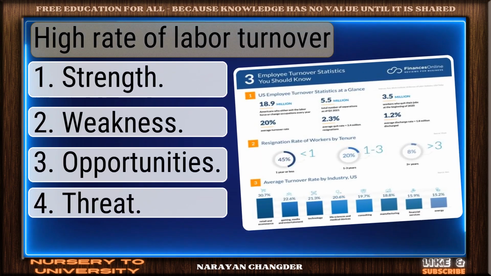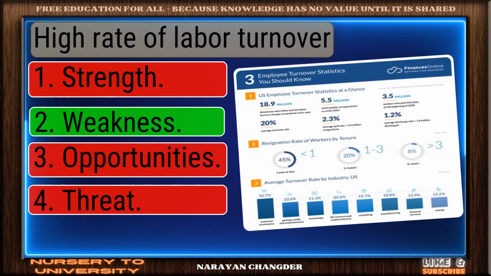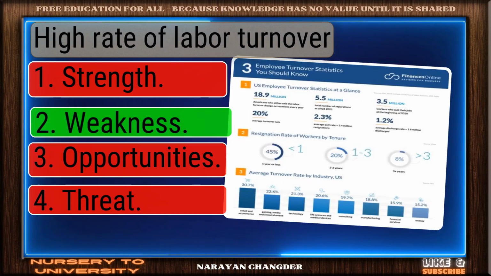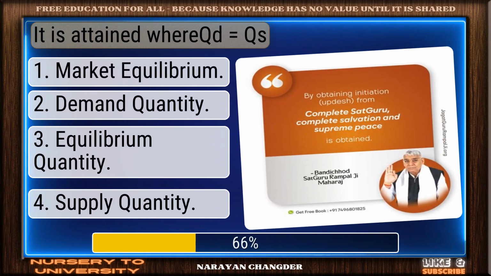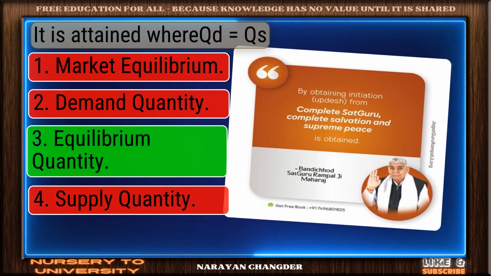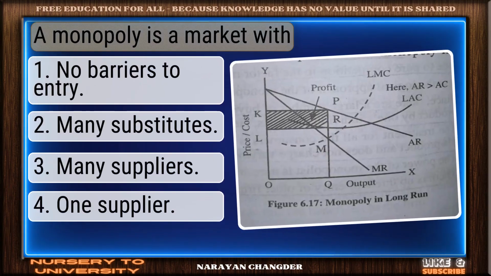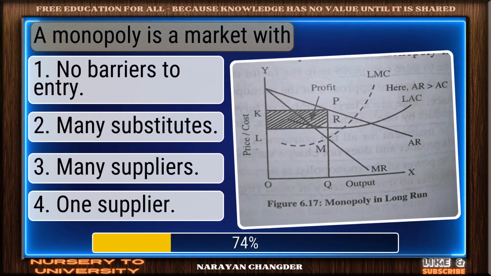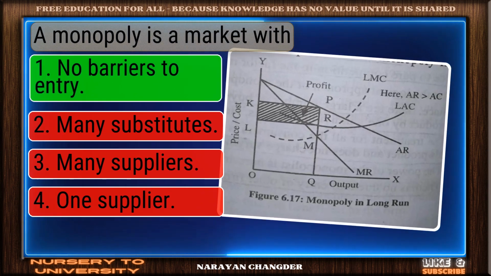High rate of labor turnover. Valid point. Weakness is true. It is attained where QD equals QS. Correct response. Equilibrium quantity is the most accurate answer. A monopoly is a market with. Solid response. No barriers to entry is a valid choice.